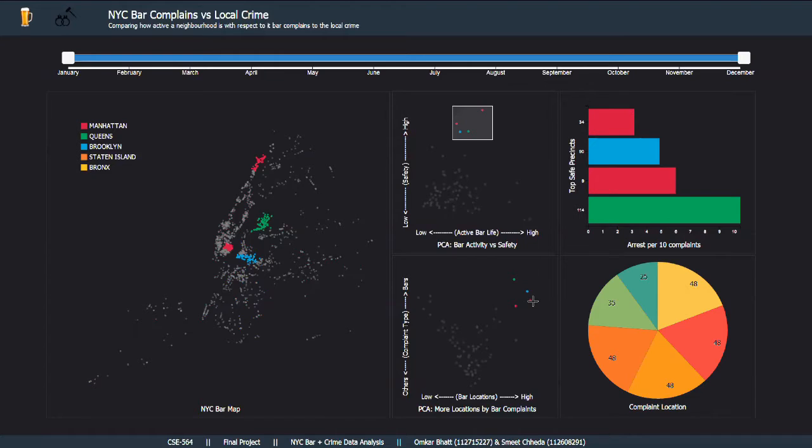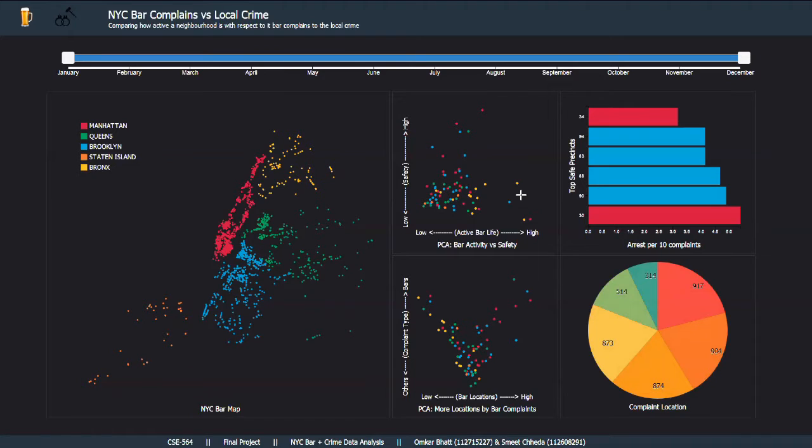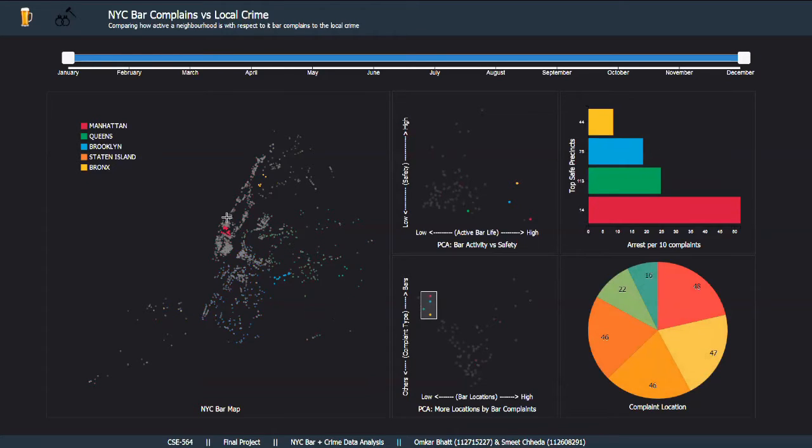Let's try selecting areas which are highly active in bars, but do not have many bars clustered in them. So we see that this is actually scattered all around NYC. Even the crime rates out here are scattered out. The bar complaints are pretty high over here. One thing to notice here is precinct 14, which is where Times Square is located. We see that it actually has a high crime rate and is probably not the best place to go. All of these bars over here actually have a good amount of bar activity, but not such great safety.